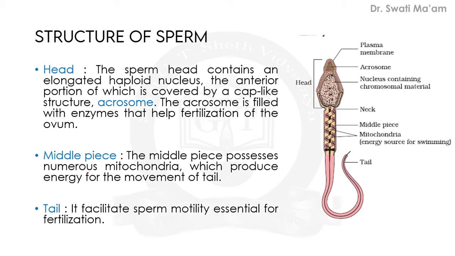The middle piece possesses numerous mitochondria which produce energy for the movement of the tail. You can see here, these mitochondria are spirally arranged like this. They are necessary for the production of energy, and a numerous amount of energy is required because the sperm is related to movement. With the help of the tail it will move, but energy is provided by the mitochondria, which act as the energy source for swimming.